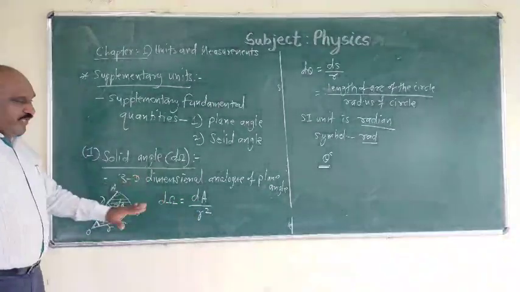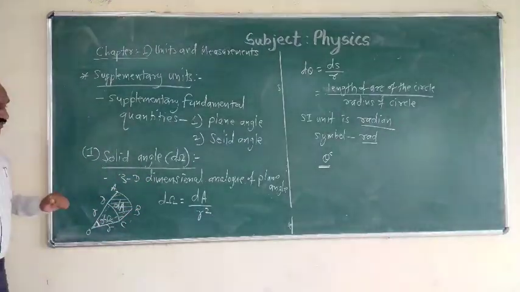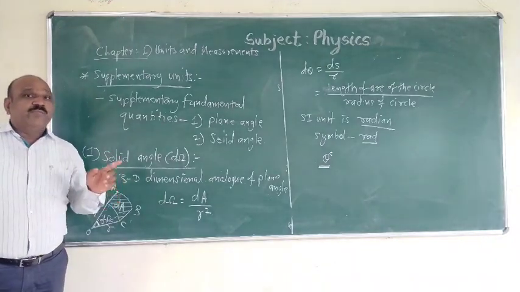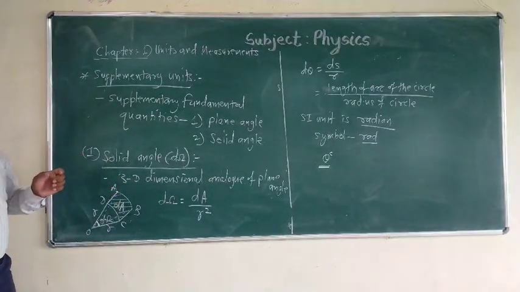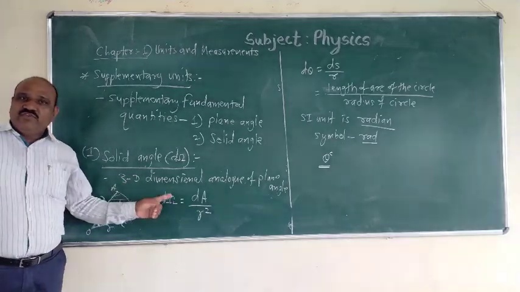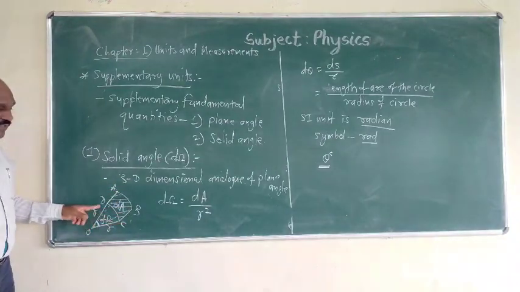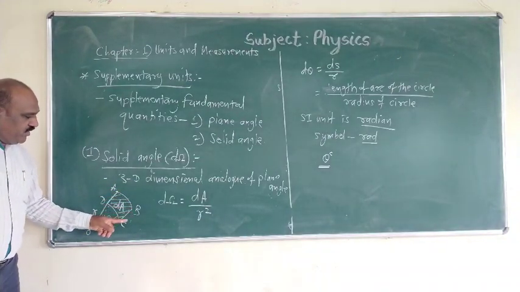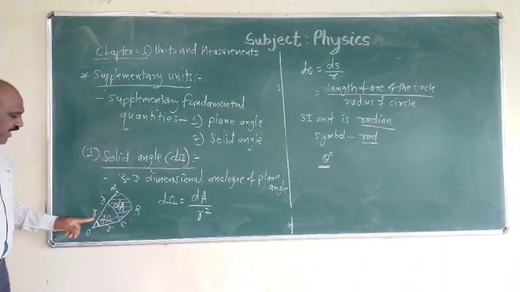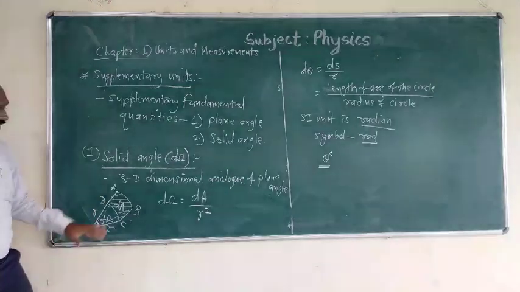This is the solid angle, and it is defined similar to the plane angle. The plane angle is defined as the angle subtended by the arc at the center of a circle. Similarly, the solid angle is defined as the angle subtended by the surface area at the center of the sphere.